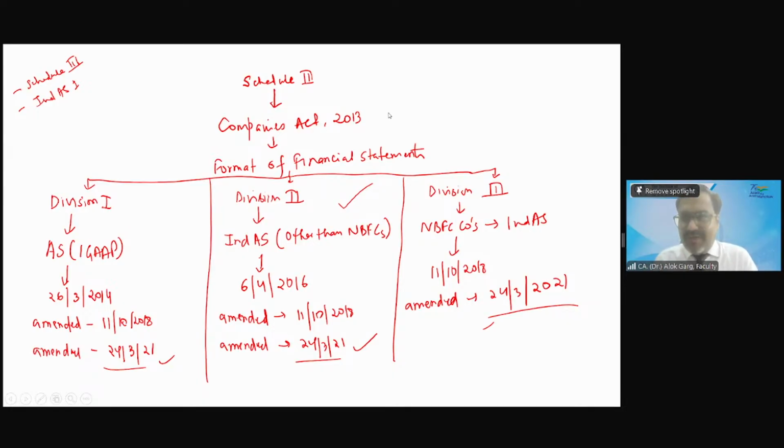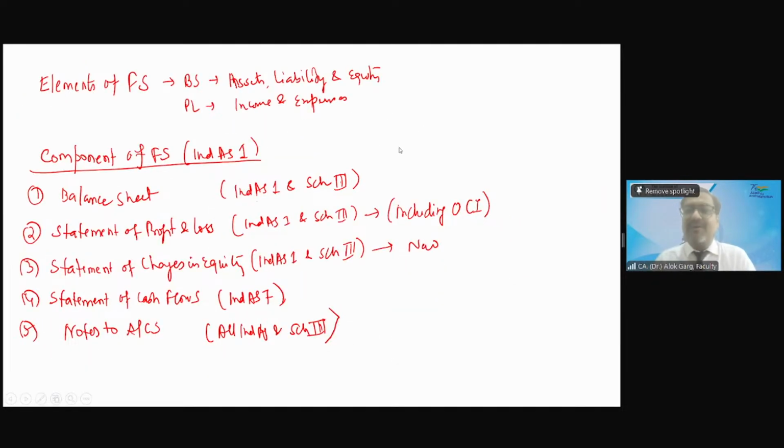So my question was not what are the components of the financial statement. My question was what are the elements of the financial statement. Element, panch tattva, right? So the elements of the financial statement are: there are 3 elements to the balance sheet, asset, liability and equity, and 2 elements to the profit and loss, income and expenditure. There are 5 elements to the financial statement: asset, liability, equity, income and expenditure.